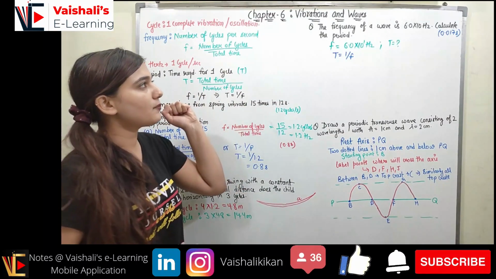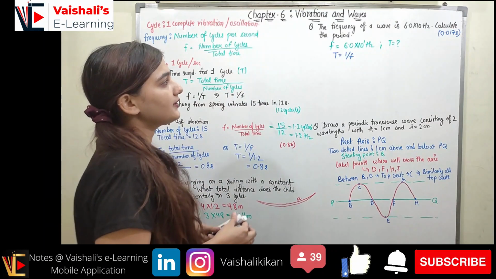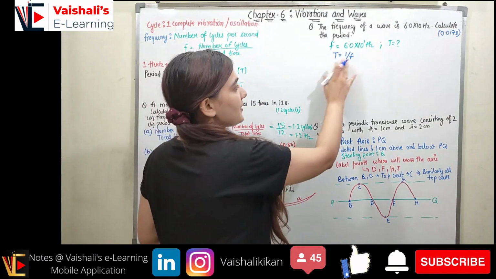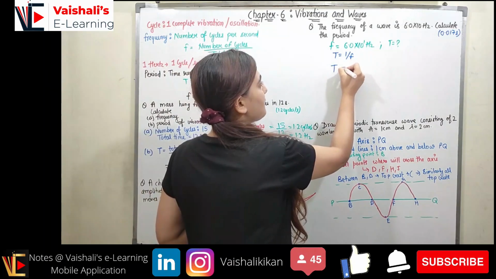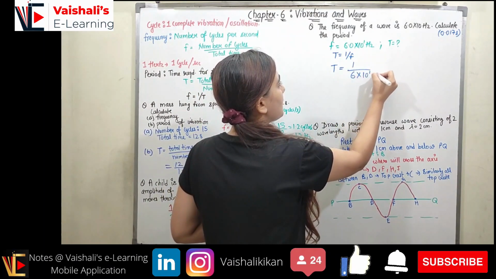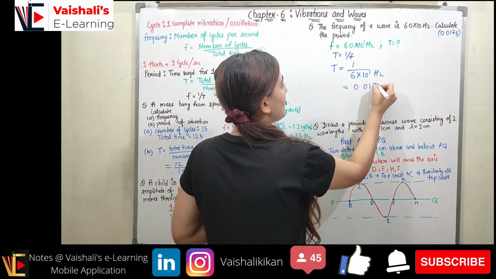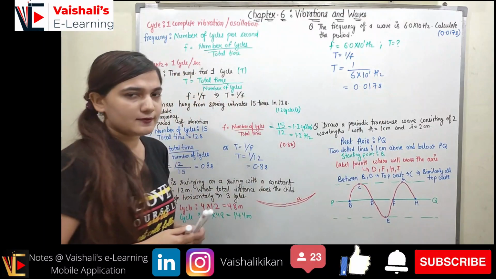Now coming to the next problem, it states the frequency of a wave is 6 into 10 hertz. Calculate the period. I know the time period is 1 upon frequency, so we can put the period as 1 upon 6 into 10 raised to power 1 hertz. The time period will come out to be 0.017 second. So this was a very simple question.